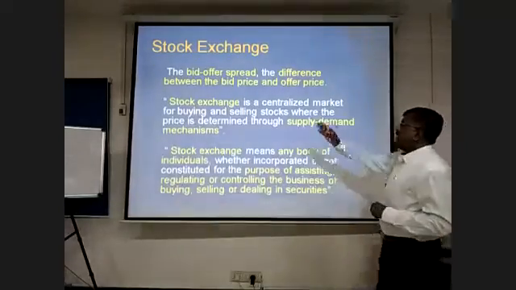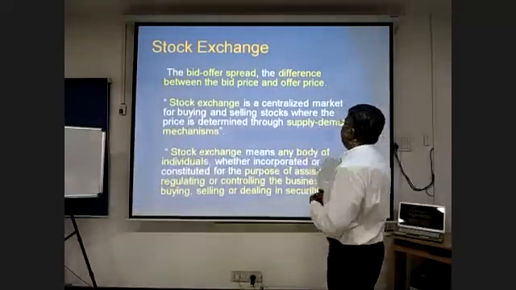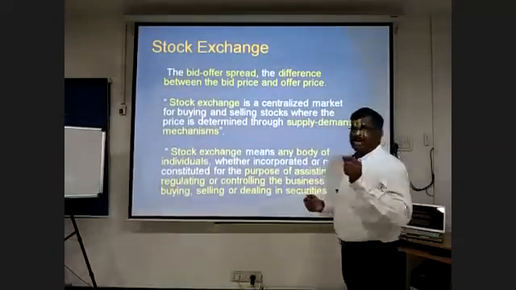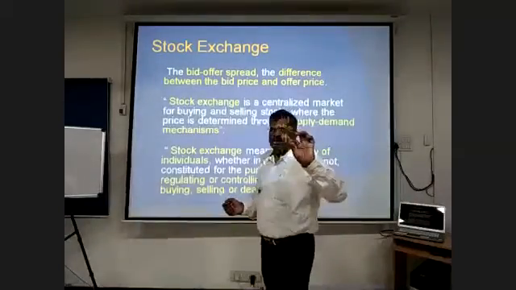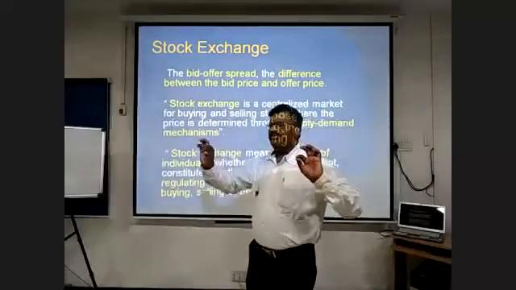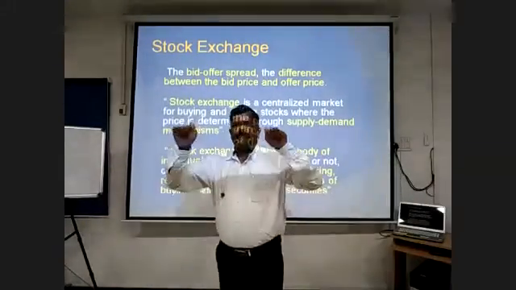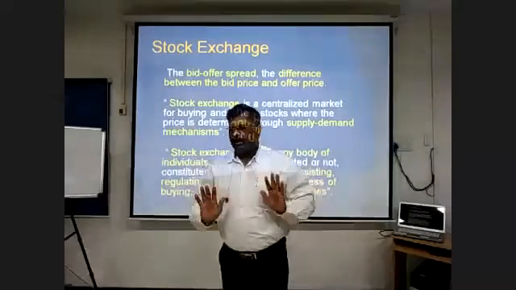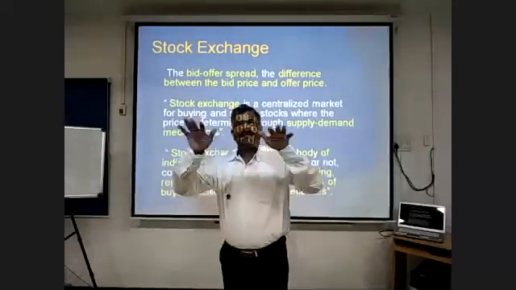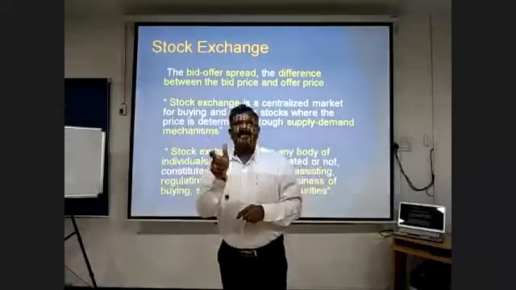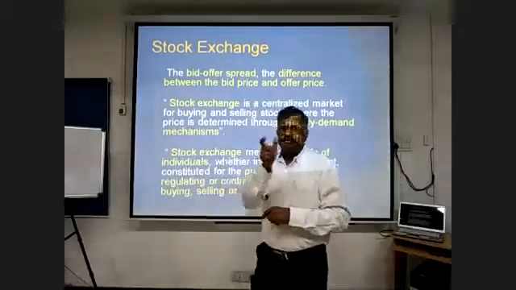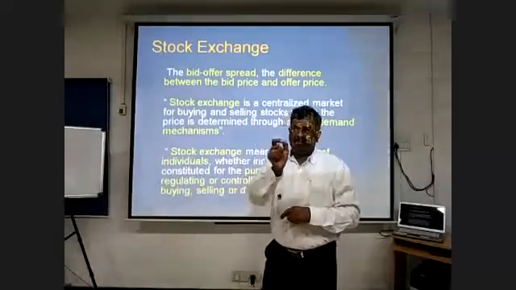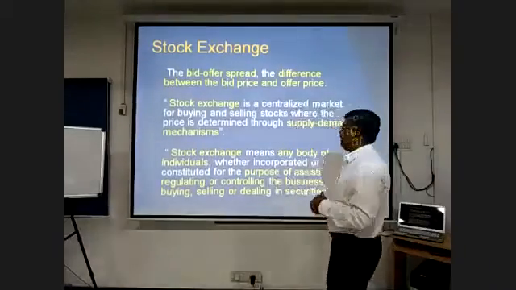There is a spread between bid and offer. The difference is this: I said 1,450 somebody wanted to buy, 1,500 somebody wanted to sell. Both appear on the screen. This is all auction. This is screen based trading. Each one feeds their orders and it appears on the screen. That means the spread is 50 rupees. The difference between the buy and sell price is called the spread.